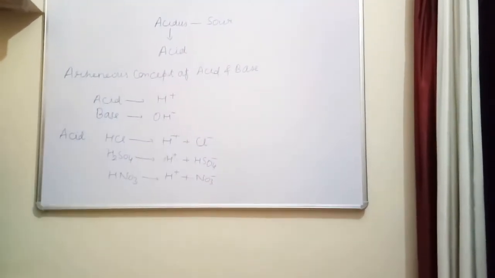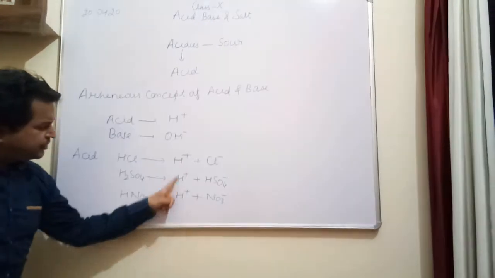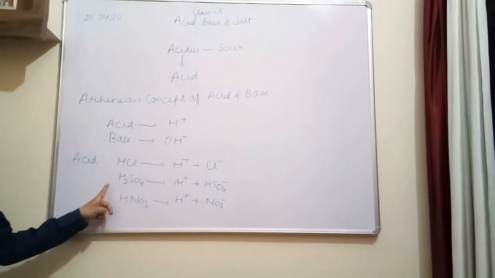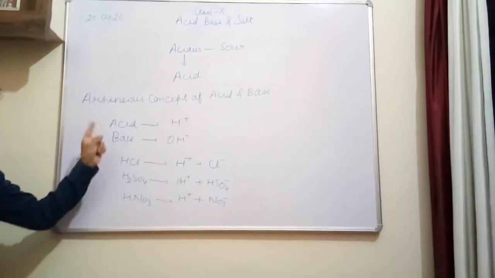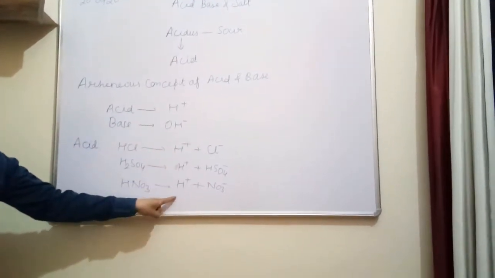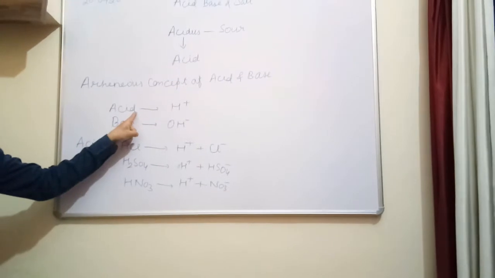Here you can see there is a common ion, H positive, in all those substances. So according to Arrhenius, all those compounds which produce H positive ion are said to be acid.